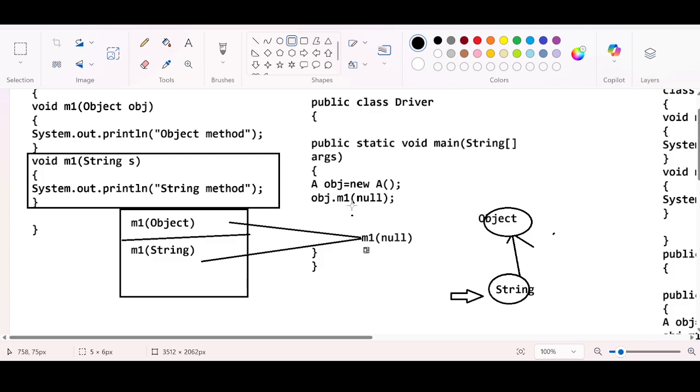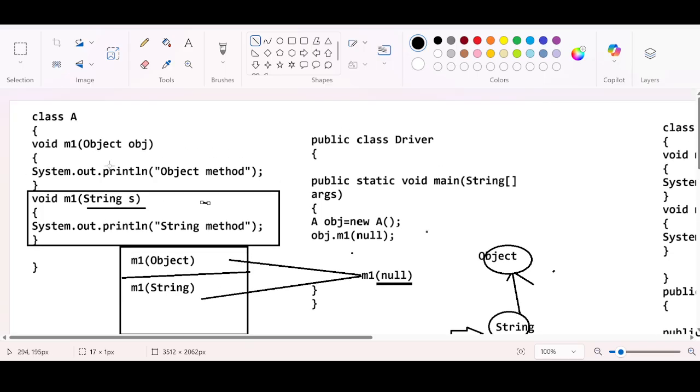Even though this null is applicable for both the methods, there will not be any ambiguity issue. There will not be any confusion for the compiler. The compiler will say, okay, String can also accept null, and Object can also accept null. Let me give this to the child. That's why this child method is getting executed. Making sense?